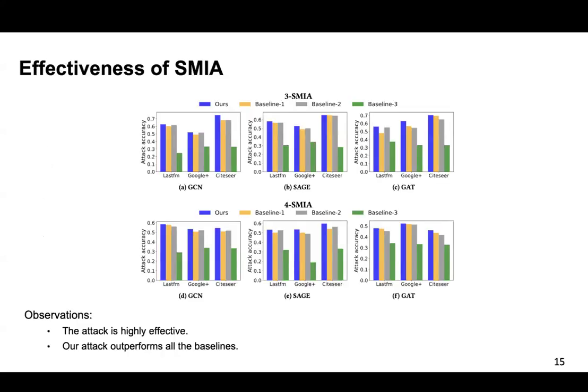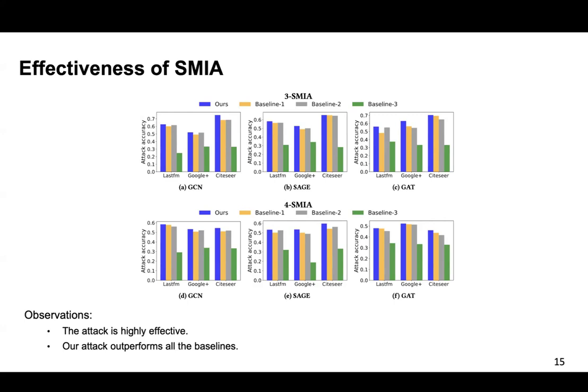We evaluate the effectiveness of SMIA in two settings. One is the non-transfer setting, namely the shadow dataset and target dataset are sampled from the same graph, and the target GNN and the shadow GNN are with the same architecture. Another one is the transfer setting, namely the dataset transfer setting and the GNN model transfer setting, which I will introduce later. This figure shows the attack performance in the non-transfer setting.